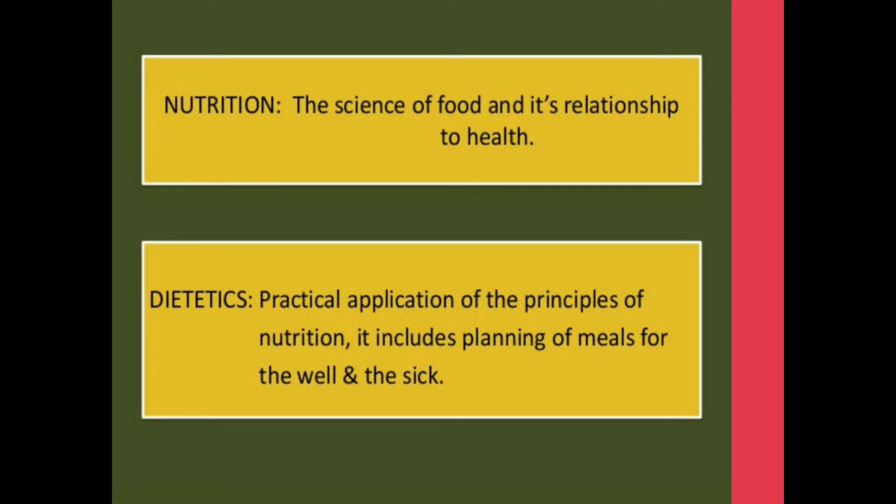It is also related to the social, psychological and economic aspects of food. In one sentence, we can say that the science of food and its relation to our health is defined as nutrition. So basically it is a broad aspect of science.